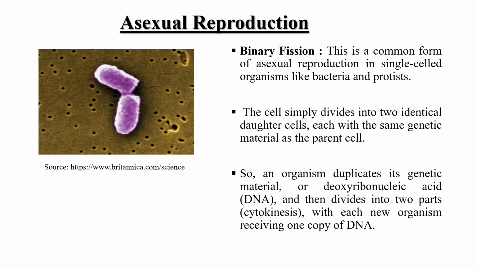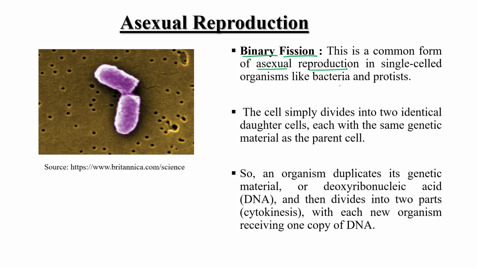Now asexual reproduction, as we have already discussed, has three types: binary fission, budding, and fragmentation, and we have discussed binary fission just now. You can see over here, this is one bacterial cell equally divided into two offspring. It is a common form of asexual reproduction of single-celled organisms like any bacteria, any protist.